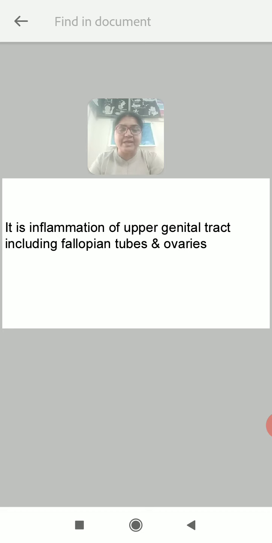The female genital tract has two parts, upper and lower. The upper genital tract includes the uterus, fallopian tubes, ovaries, pelvic cellular tissues and pelvic peritoneum, whereas the lower part of the genital tract includes the cervix up to the internal os, vagina, vulva and urethra, right? So inflammation of the upper genital tract is called PID, that is pelvic inflammatory disease.